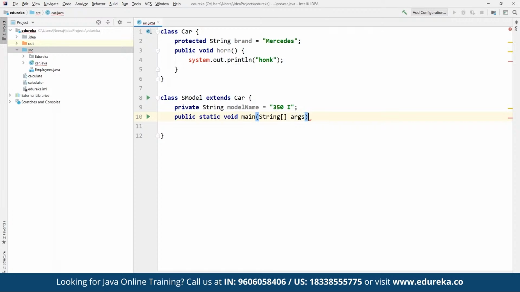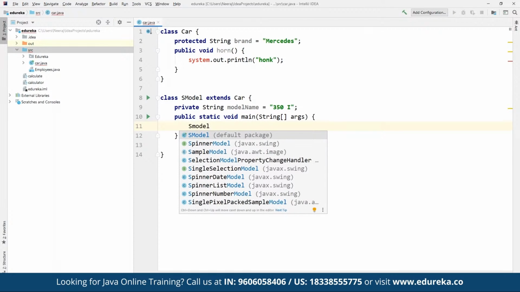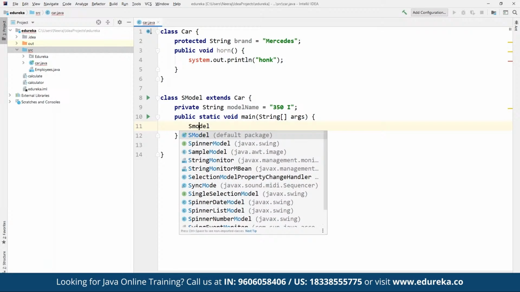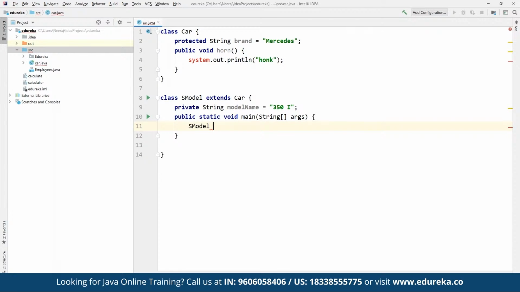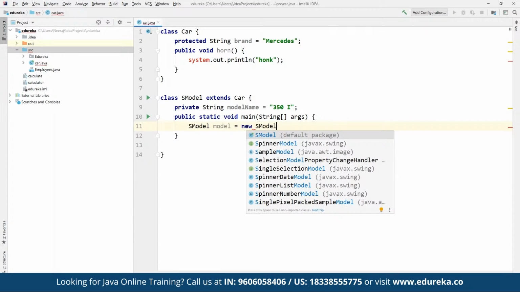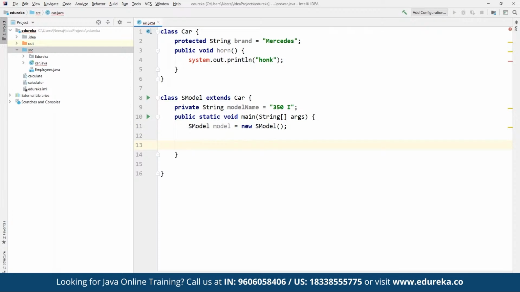Now when we define the string argus component here, then we are going to specify. Now here we are going to create a new object. So here we can define a new object that we are going to create. Let's suppose here we are going to make use of the simple S model. From S model itself, let's suppose we create a model, and then here we are going to create a new S model component. And then we are going to simply call the honk method that we have specified earlier.